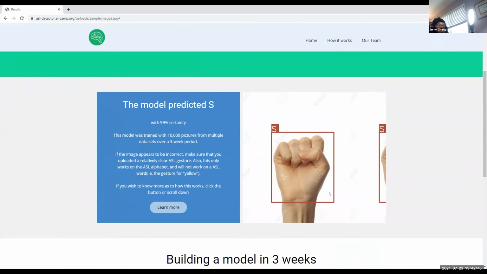If your image appears to be incorrect, there are a few guidelines you want to make sure you're following. Make sure it's a relatively clear ASL gesture with decent lighting. Also note that it has to be really close up to the camera, or otherwise it's going to have a little bit of trouble detecting when it's further away. And the last thing is that this will only work on ASL alphabet letters. So it won't work on certain gestures like good morning or the color yellow.